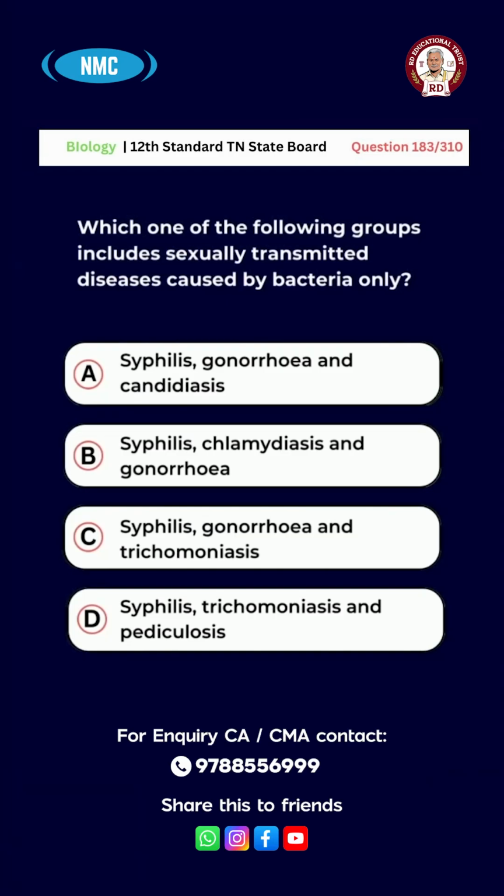C. Syphilis, gonorrhea, trichomoniasis. D. Syphilis, trichomoniasis, pediculosis. And the right answer for this question is option B, syphilis, chlamydiasis, gonorrhea.